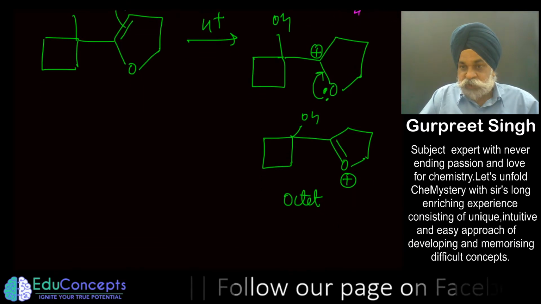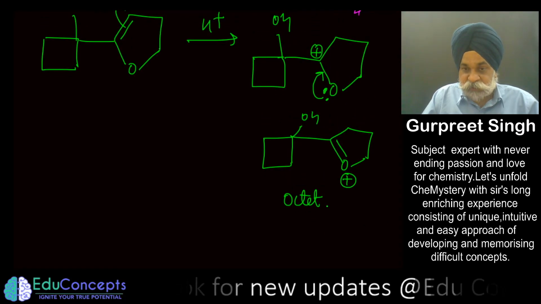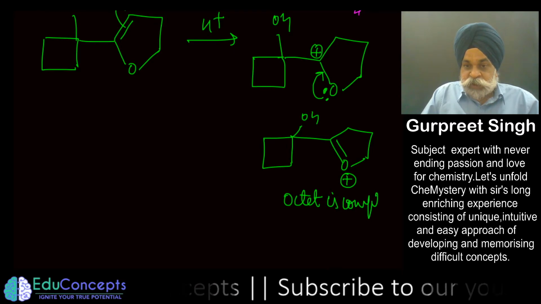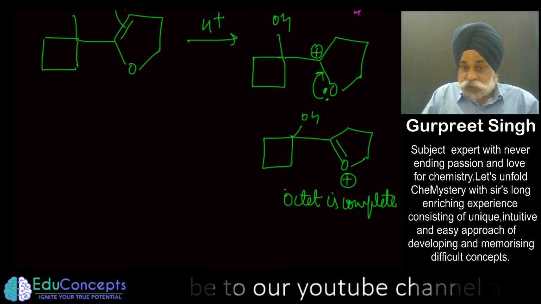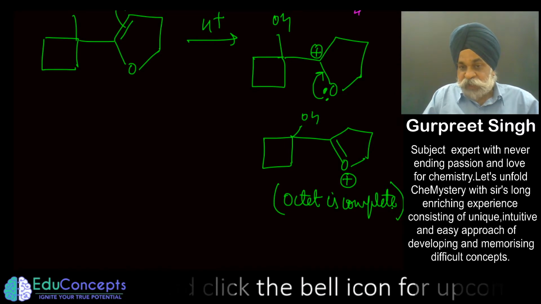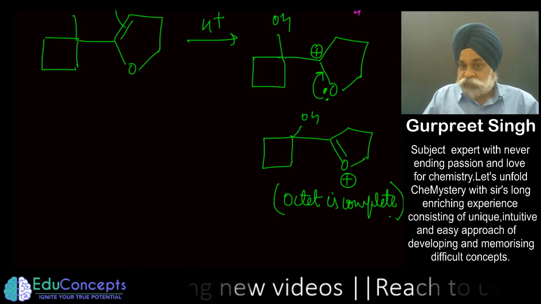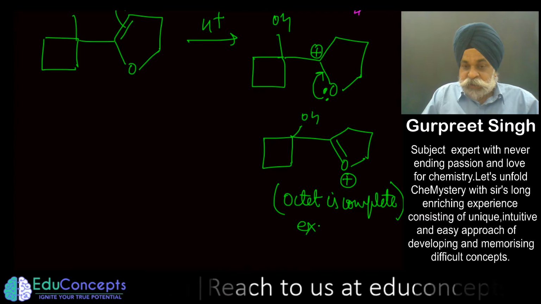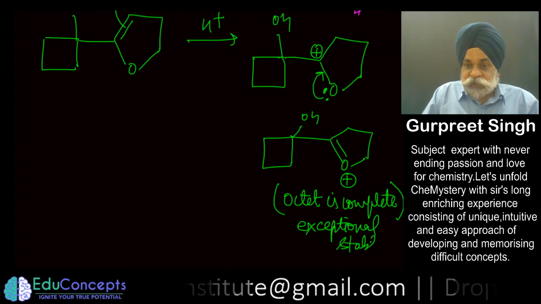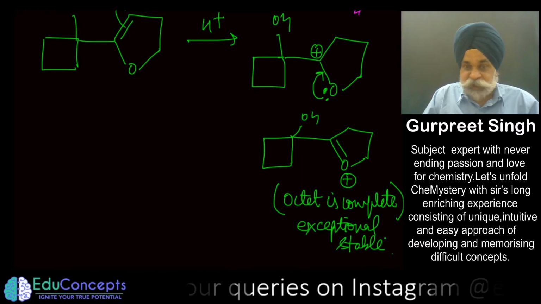Although oxygen doesn't want to take a positive charge, that particular type of carbocation where oxygen carries a positive charge and has its octet complete is quite stable. You can say it is exceptionally stable. Now we got a direction that this carbocation has got stability.